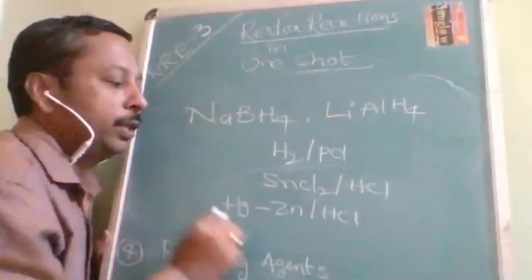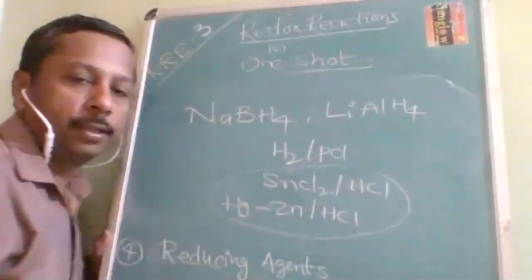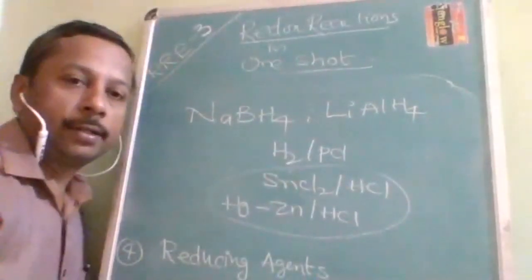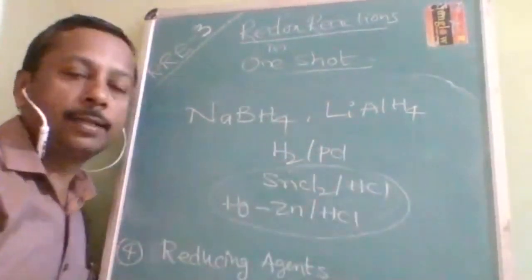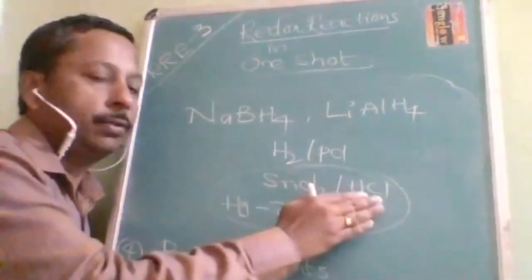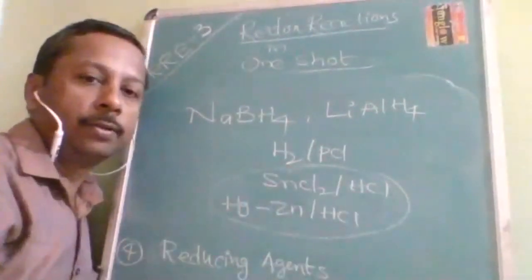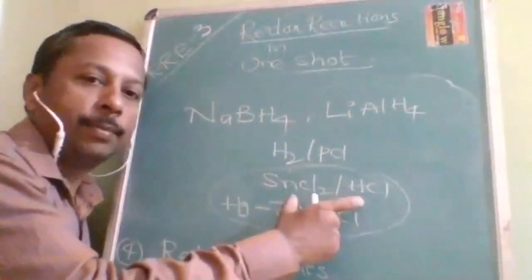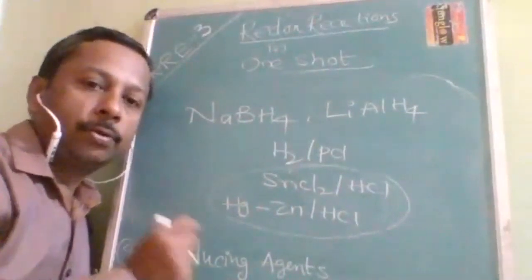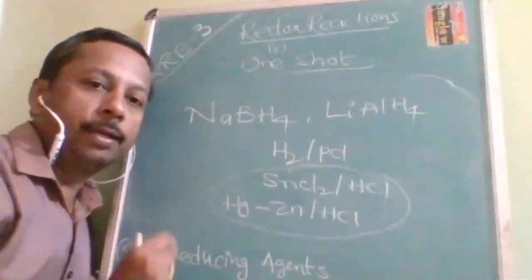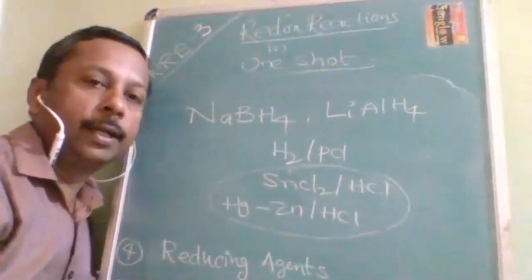What it means is that they should react, and then the hydrogen produced will be utilized in the reaction. So this is a couple which acts as a reducing agent. If one is there and the other is not, it is not a reducing agent. This combination is a must for a reducing agent. What they will do is produce hydrogen that must be used immediately. Why must it be used? It is because it is nascent hydrogen.